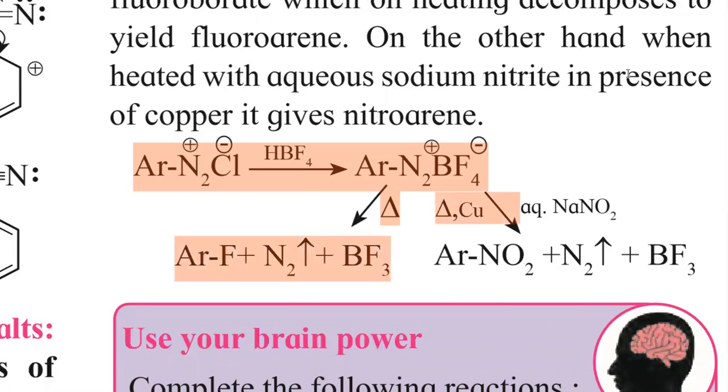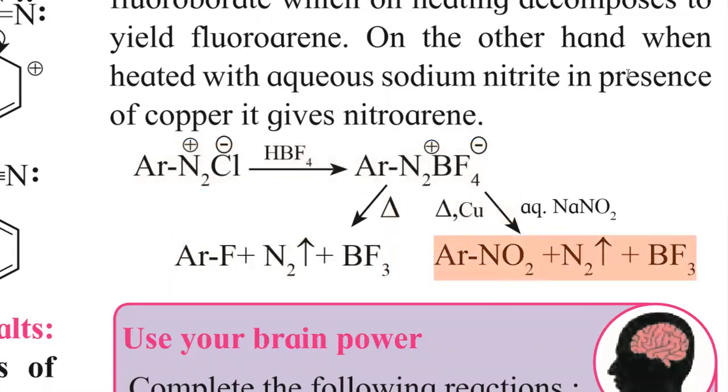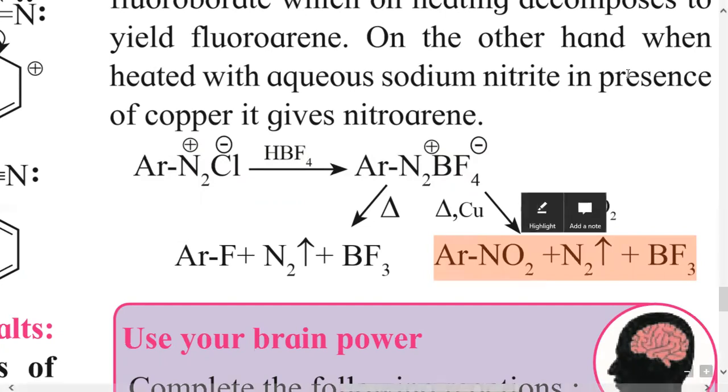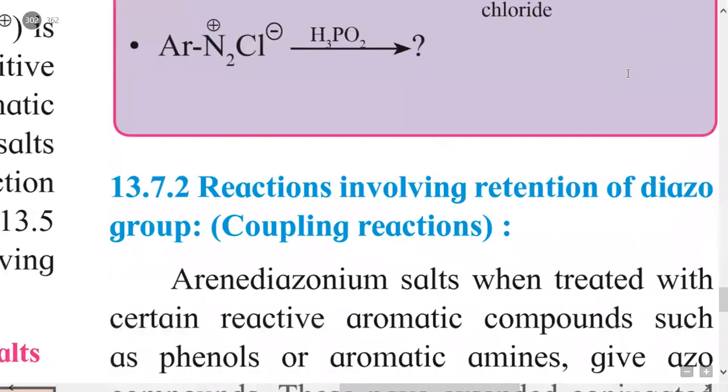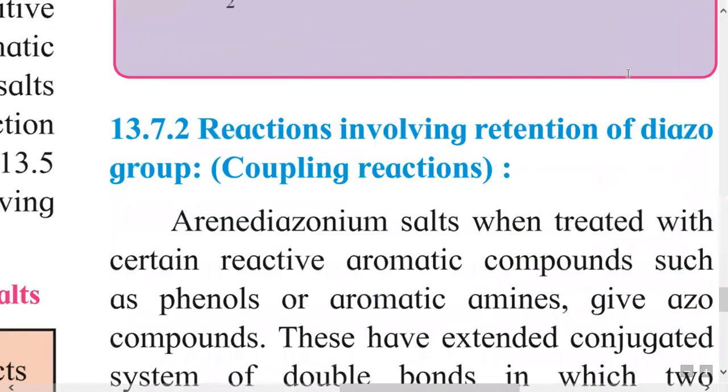Similarly, this complex when heated with copper metal and aqueous sodium nitrite, then we get ArNO2, that is a nitro group substituted in the aromatic ring, a nitro hydrocarbon derivative is obtained, and nitrogen and BF3 as a side product. So these are the first types of reactions, that is reactions involving replacement of the diazonium group.